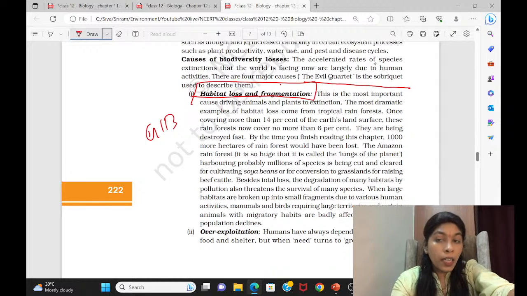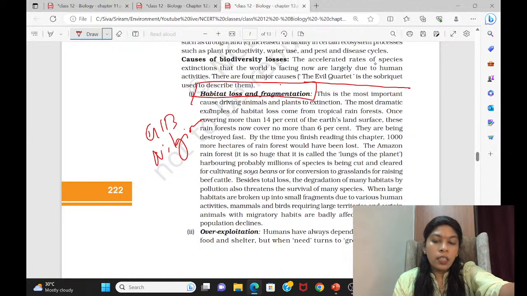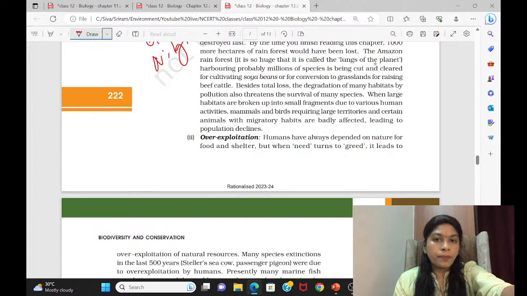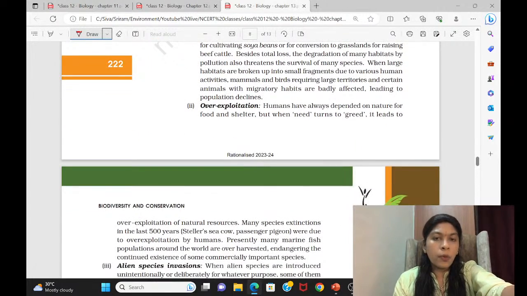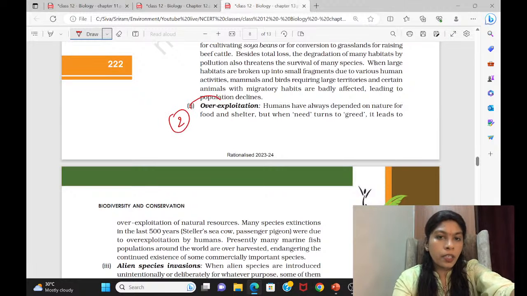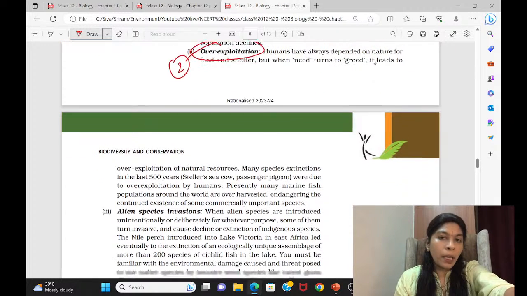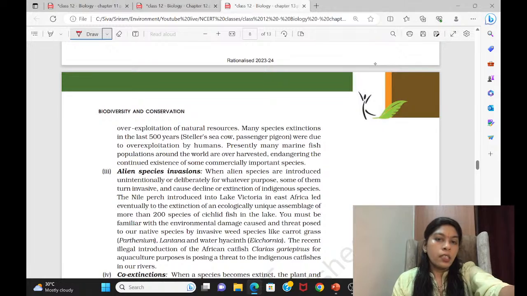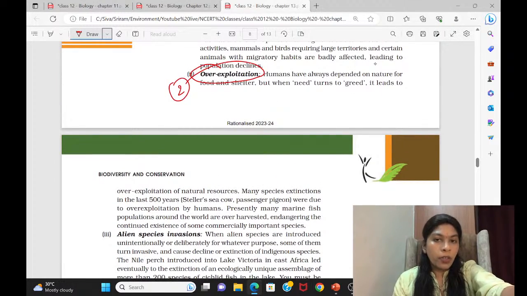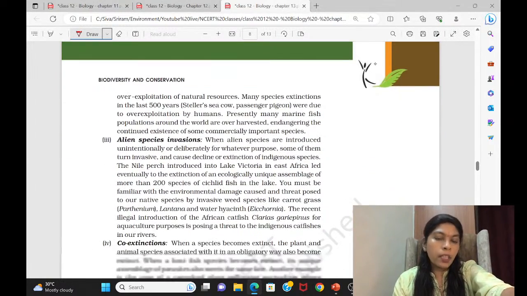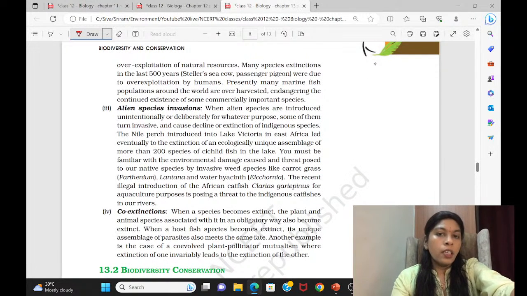Okay, so even like the Nilgiri Thar, the main reason is fragmentation only. Habitat loss is another main reason for that. In the same way, come to the next: over exploitation is another reason. When we try to completely exploit the food and other byproducts given by a particular community or population, then they also go extinct.